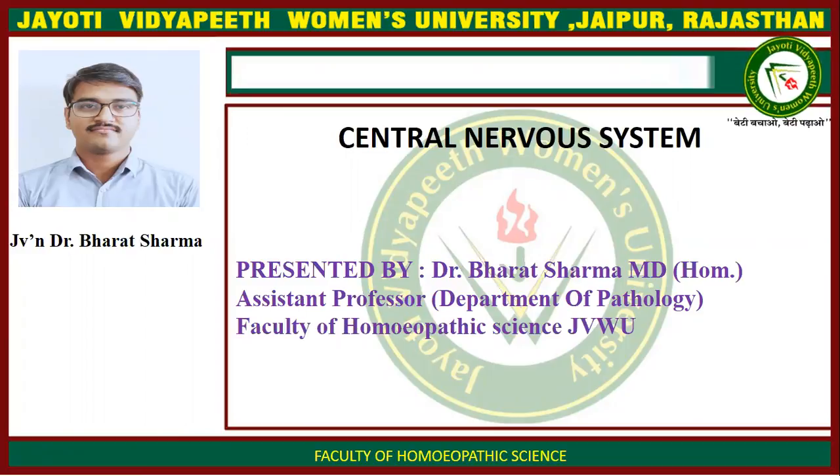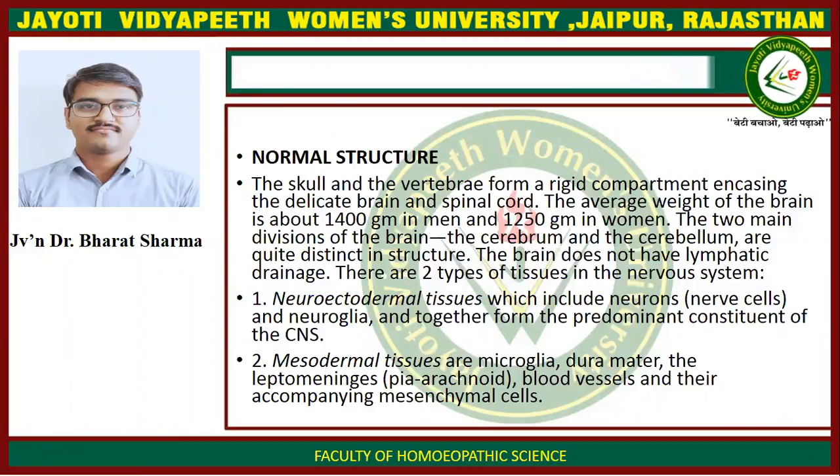Today's topic is Central Nervous System. Normal structure. The skull and the vertebrae form a rigid compartment encasing the delicate brain and spinal cord. The average weight of the brain is about 1400 grams in men and 1250 grams in women. The two main divisions of the brain, the cerebrum and the cerebellum, are quite distinct in structure. The brain does not have lymphatic drainage.